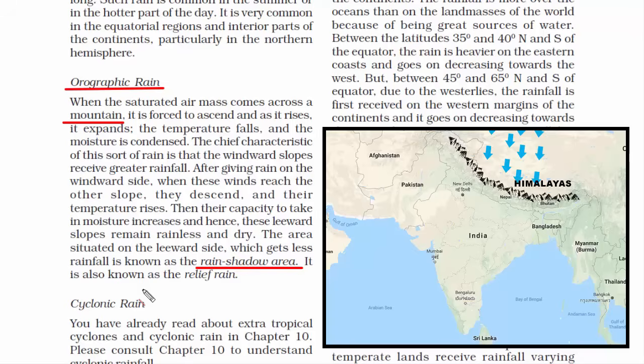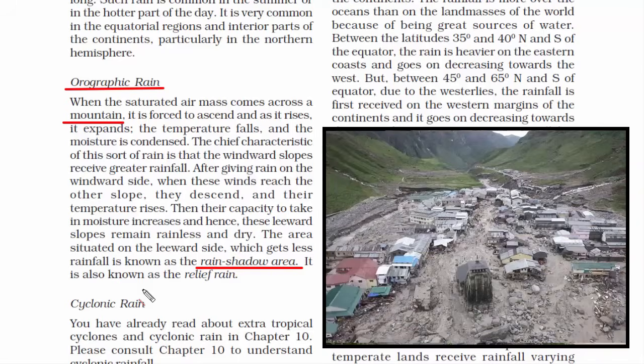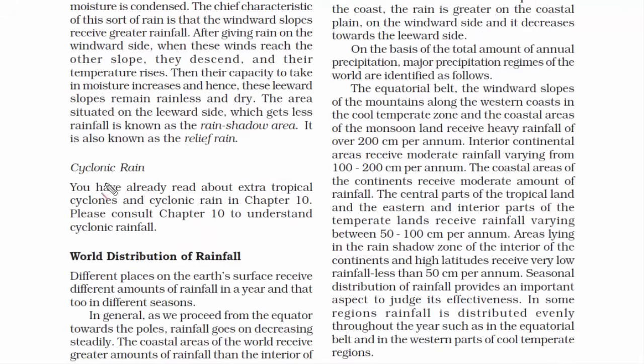And at higher elevation of Himalayan range, it rains heavily. If you all remember the 2013 Uttarakhand disaster, wherein a sudden cloud burst event led to flash floods and landslides, that is a very good example of orographic rain. So I hope now you understand what is orographic rain. The next one is cyclonic rain. Now this topic has been covered in the previous chapter, which is chapter 10, Atmospheric Circulation and Weather Systems. I did not cover this topic in that video, I'm going to do it here. So let's quickly understand what is cyclonic rain.